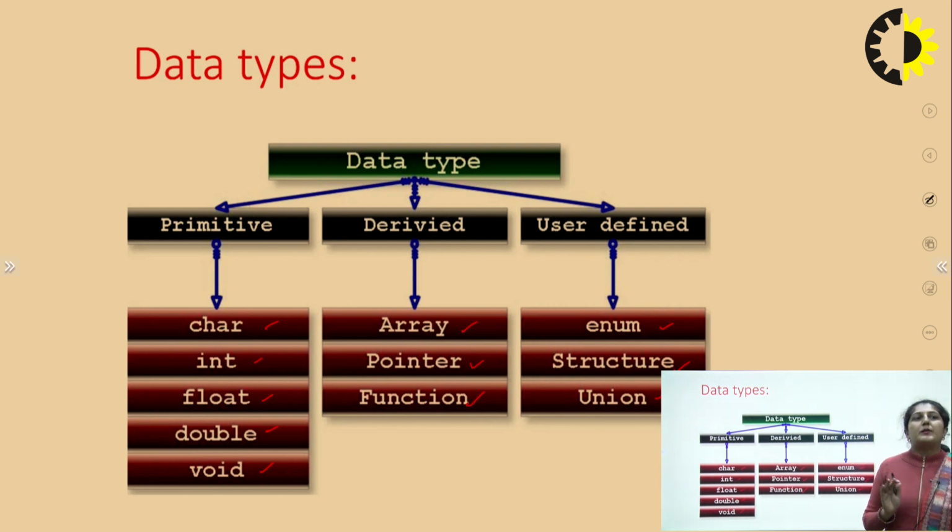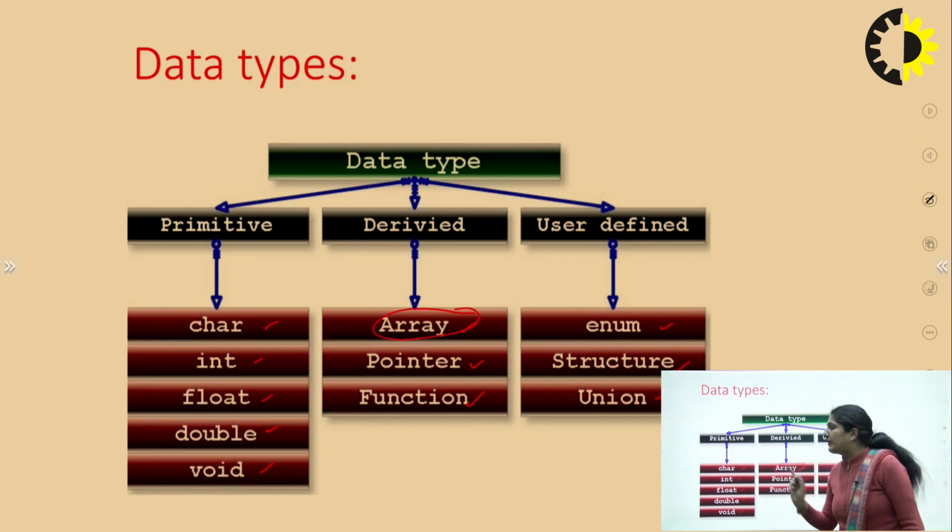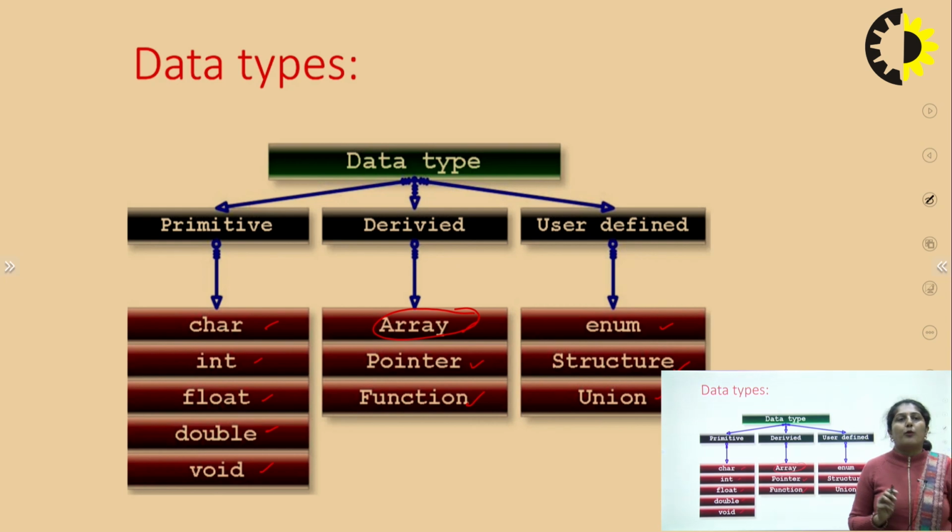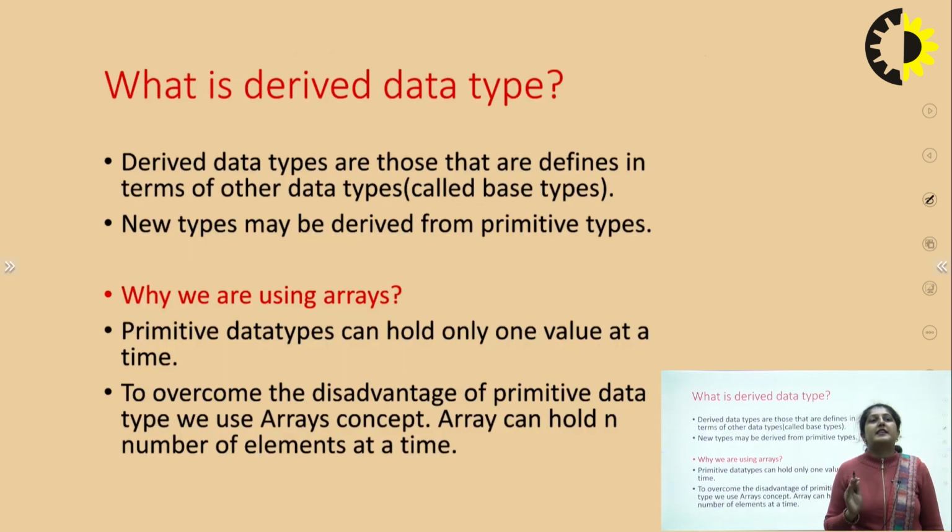So today we will be discussing one of the derived data types, that is array. It is a very important topic from the point of view of programming language. Whichever programming language you learn, either C, Java or Python, array comes in all platforms. It is used in every platform. So let us see what is a derived data type.